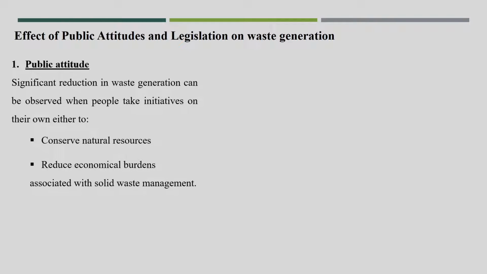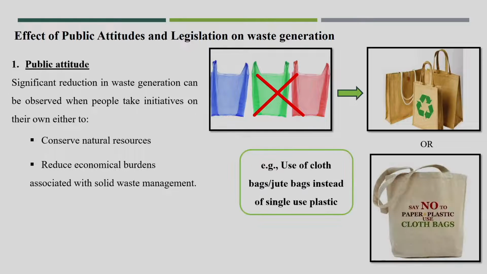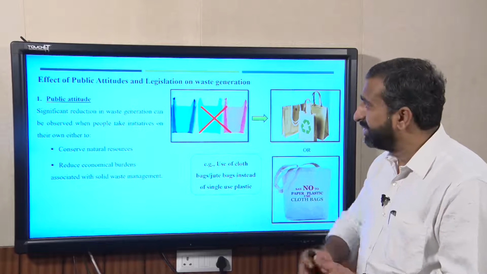First we will see the public attitude. This is very important again, that significant reduction is possible in waste generation when people are well aware about the natural resources and reduce the waste generation. So, here is one example: if public attitude changes, and plastic bags get replaced by jute bags or cloth bags, obviously the waste generation will be reduced.